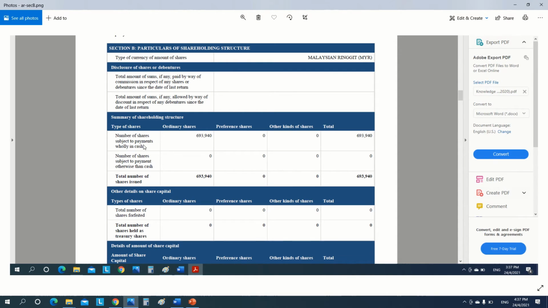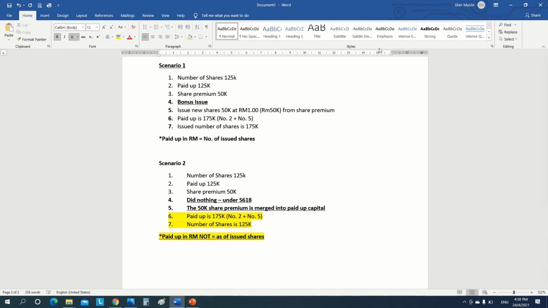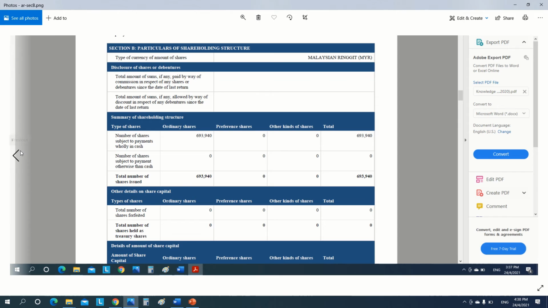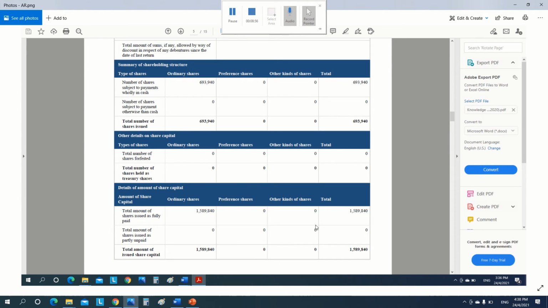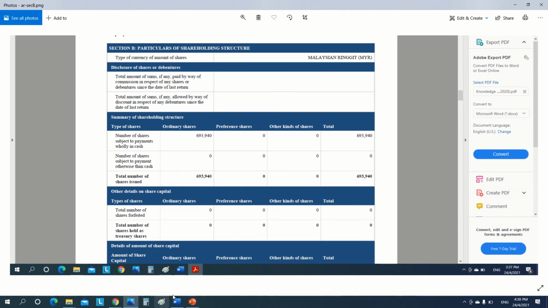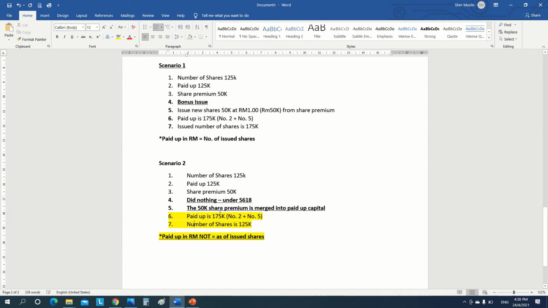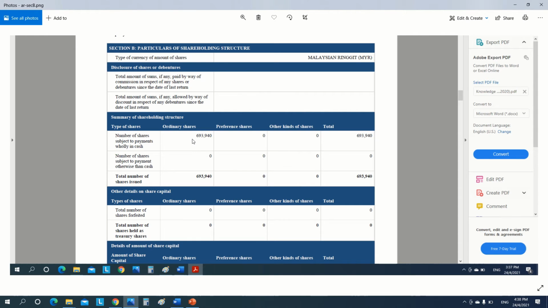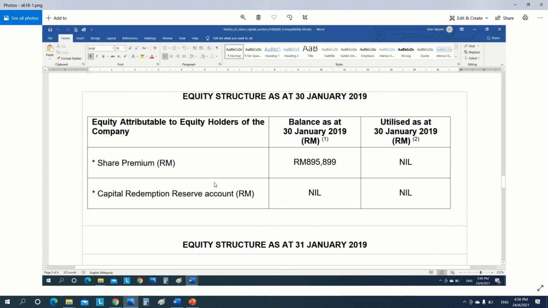For number of shares subject to payment wholly in cash, you should put the amount of the issued capital, 125,000. The total number of shares issued is 125,000.